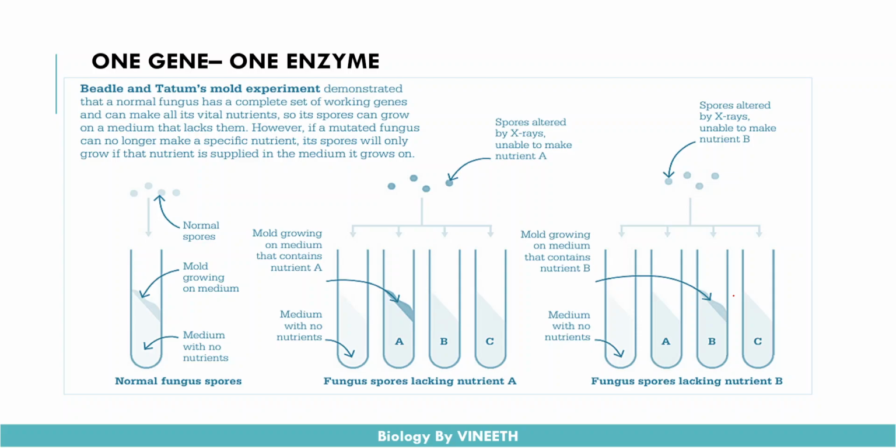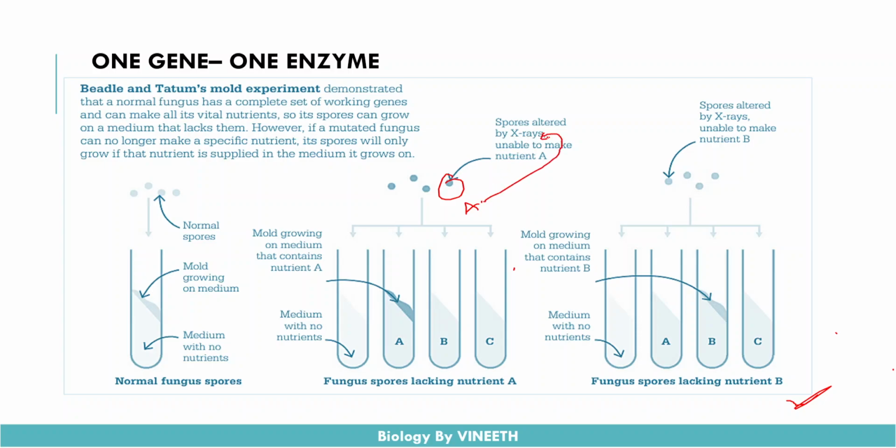So they were working on the fungal spores. So what they did is they said that the spores of the fungal species have all the enzymes to use the vital nutrients and grow on those nutrient media. Okay, but when we mutate some genes of those fungal spores, they cannot grow on the specific nutrient media. Okay, because the genes were mutated, and the genes were not functional, and the genes were not able to code specific enzymes. Okay, so suppose these fungal spore strains, spore A, were subjected to